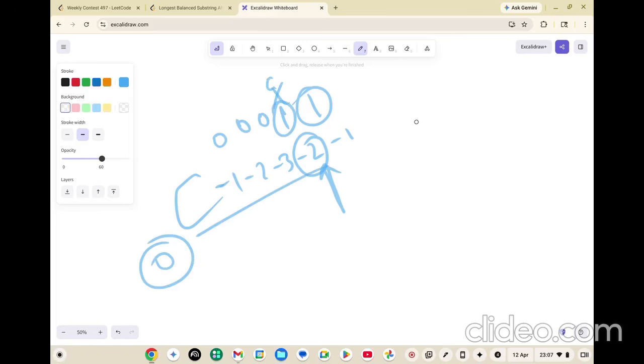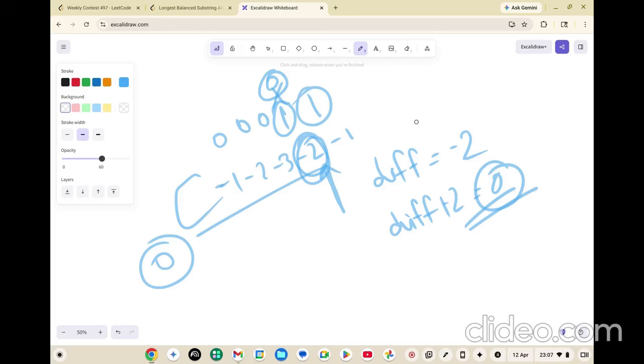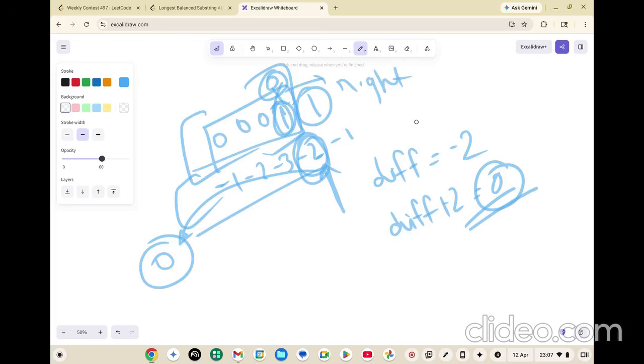Let's say difference is -2, right? You did a difference plus 2, which will send you to an index that will be a 0, right? Now you will search in the map whether 0 exists. It says yes, it does exist, right? If it does exist, then you will check whether on my right side I have the authority to convert this 1 to 0. How is the authority checked? You will simply check on the right side, does 0 exist? It says no. Then you will say, okay, there is no use of it, right? So that is what we are doing in this case, right?